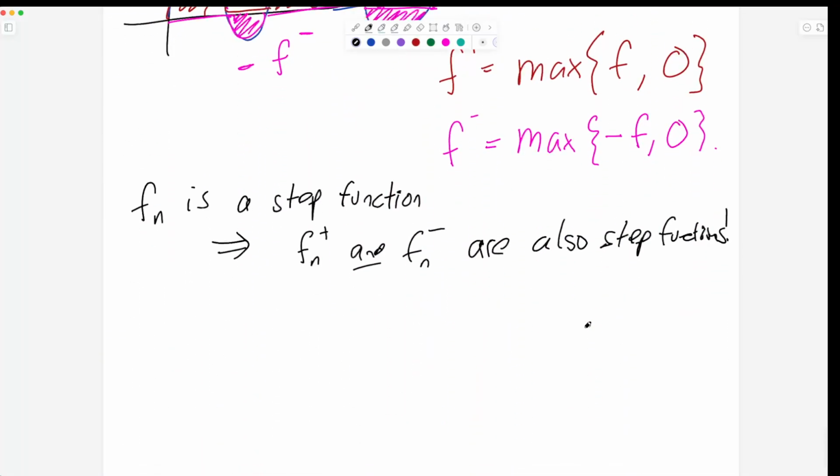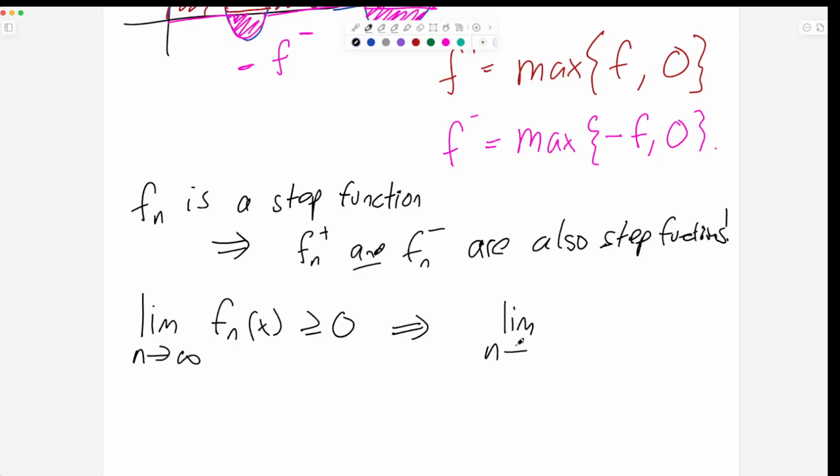So the limit as n goes to infinity of Fn of x greater than or equal to 0 implies the limit as n goes to infinity of Fn plus of x equals 0, right? Nope, the negative part is 0, okay. The negative part is 0. So the functions are going up, up, up, they're eventually positive, which means that eventually their negative part sort of vanishes and they're only left with their positive part, okay?